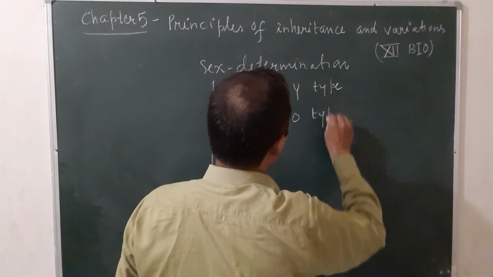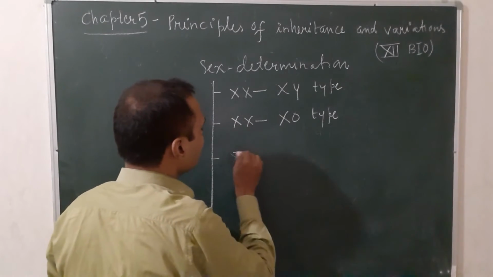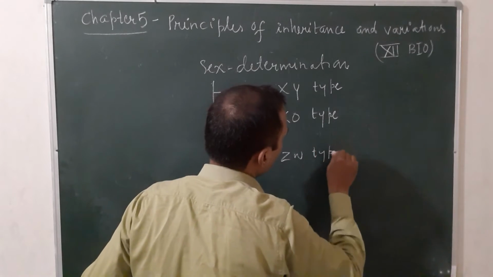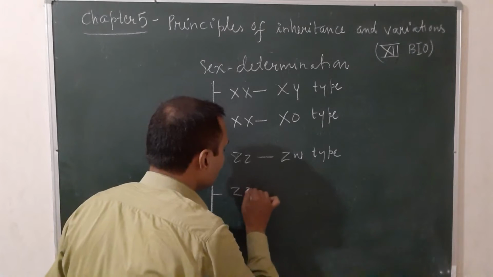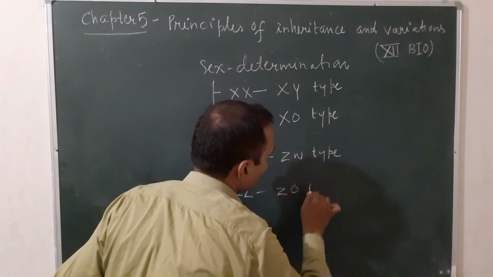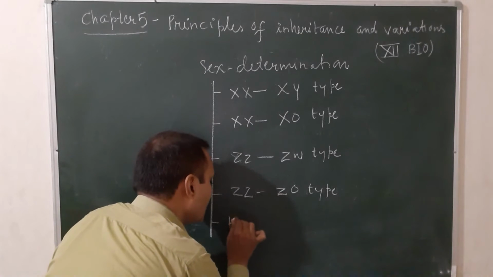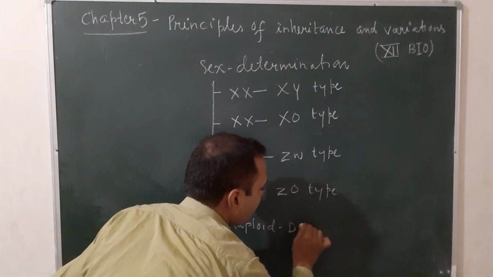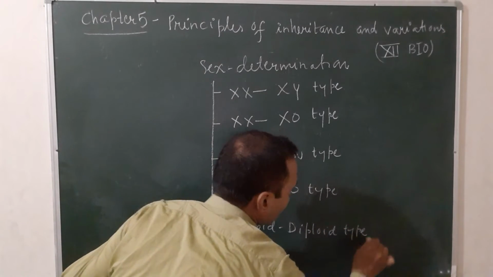Third one is known as ZZ, ZW type. Next one is known as ZZ, Z0 type. And the last one is known as haploid diploid type. So total how many types?